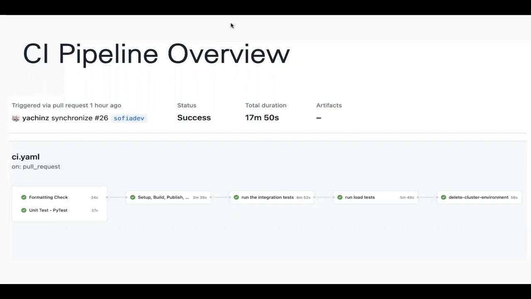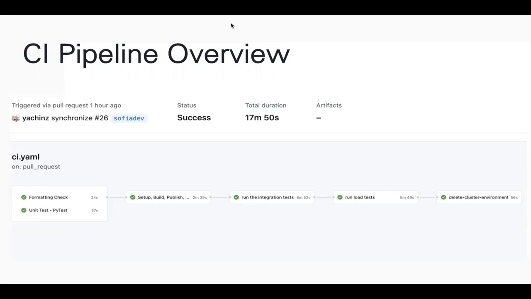The pull request triggered GitHub Actions to firstly do the code format check, then followed by a unit test, and next is to set up, build, and deployment of our application to Kubernetes. After the application is deployed, the integration test and load test will be deployed and run. When all testing is finished, the cluster environment will be deleted to keep the environment clean.